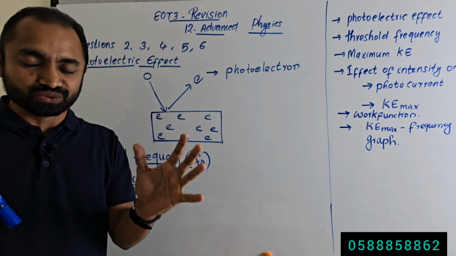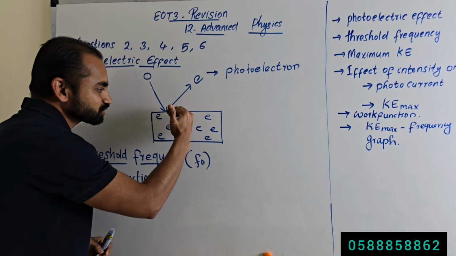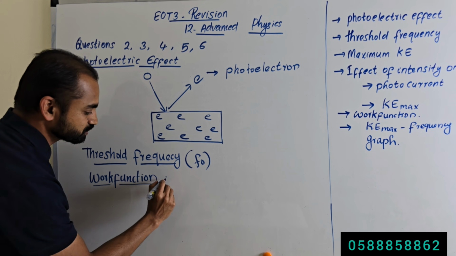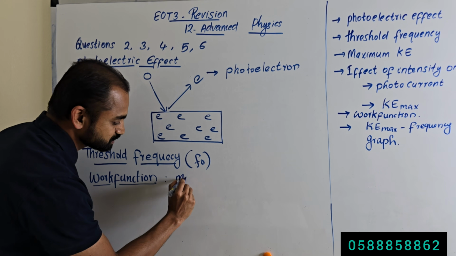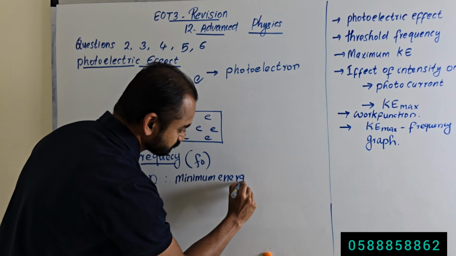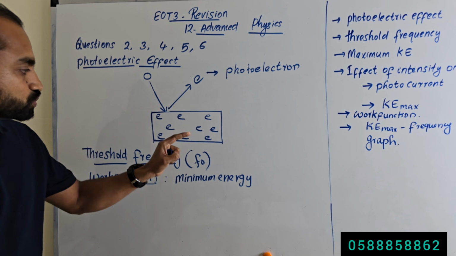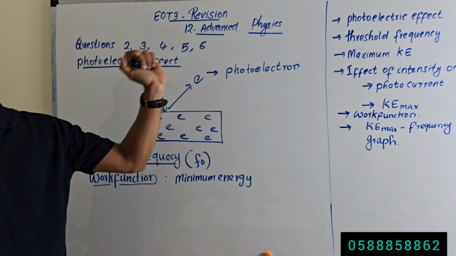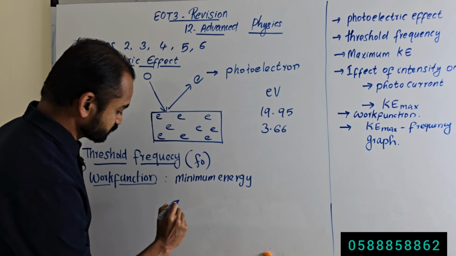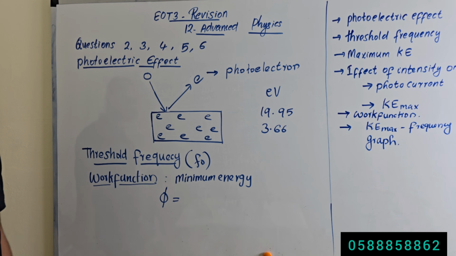So the incident photon must have a minimum energy to emit an electron out of the metal. That minimum energy is called work function. So what is work function? It is the minimum energy the incident photon must have to remove an electron out of the metal, and that is different for different materials. Work function I will denote by the letter phi or W.